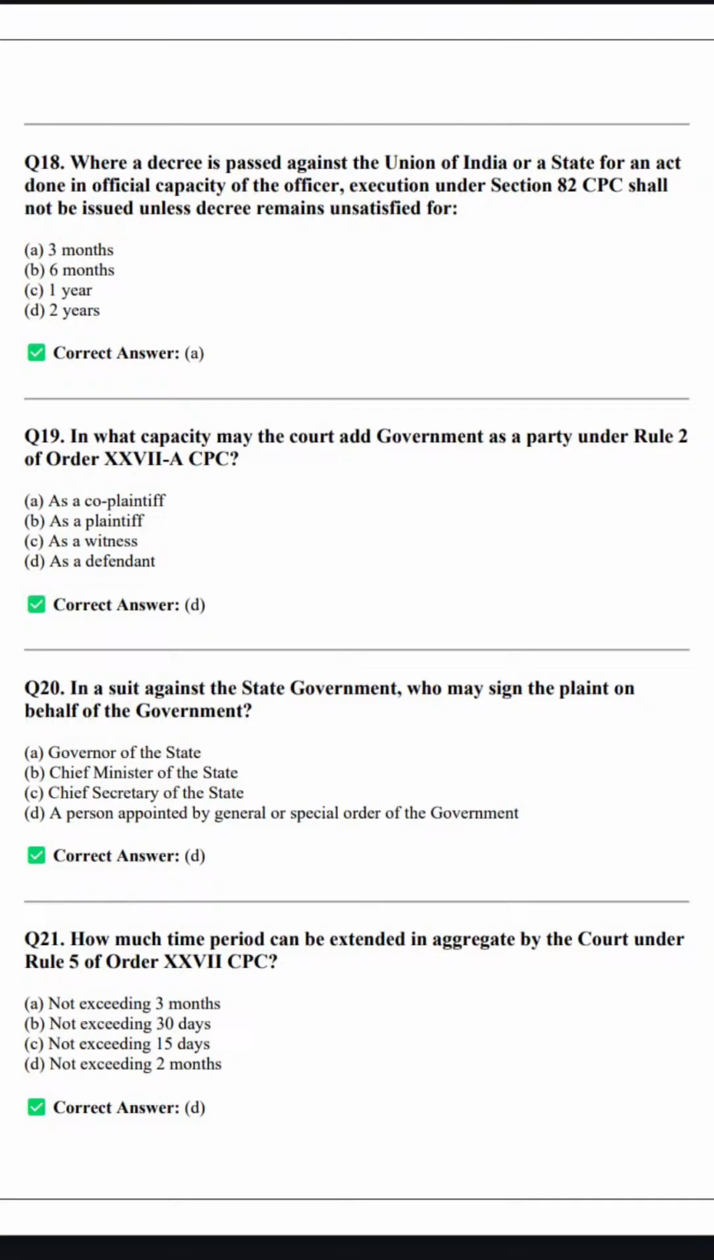उसके बाद क्वेश्चन है. How much time period can be extended in aggregate by the court under Rule 5 of Order 27 CPC? So, the correct answer will be not exceeding 2 months. So the time period is 2 months, not exceeding 2 months, right? So we are done with this question. Let's move on to another question.